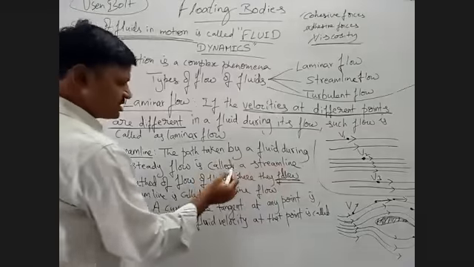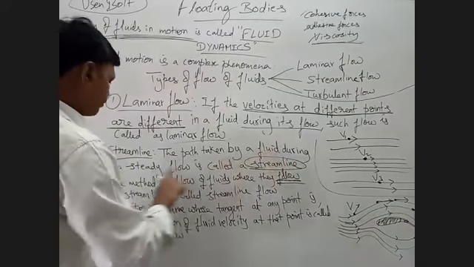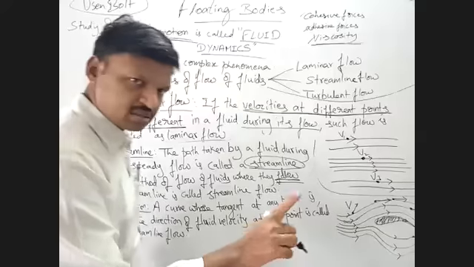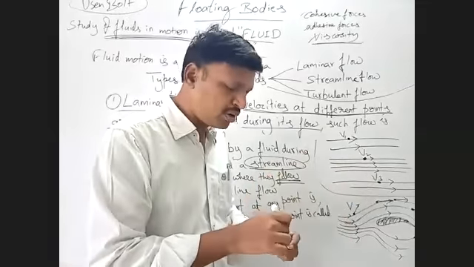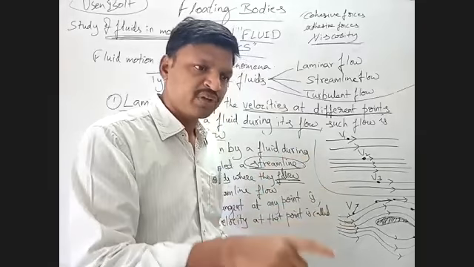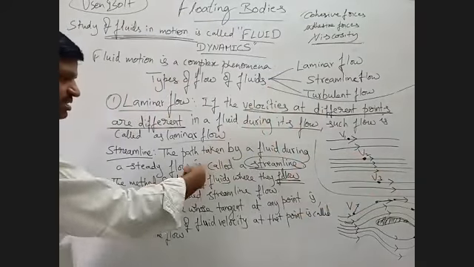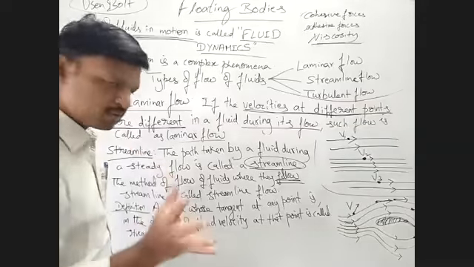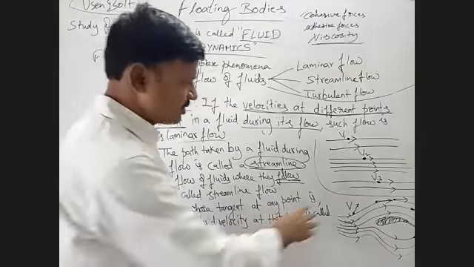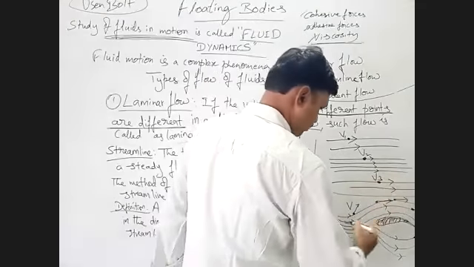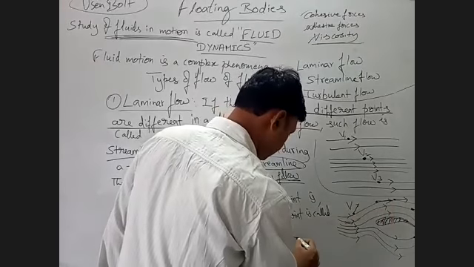First, understand the meaning of streamline. What is the meaning of streamline? The path taken by fluid during steady flow is called a streamline. So when the fluids are following those streamlines, we call such flow streamline flow. Coming to the standard definition, it is the same thing: a curve whose tangent. See, this is the curve.